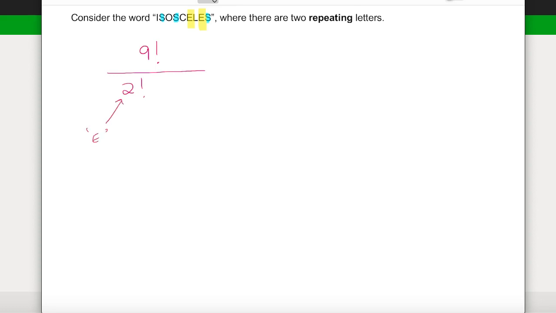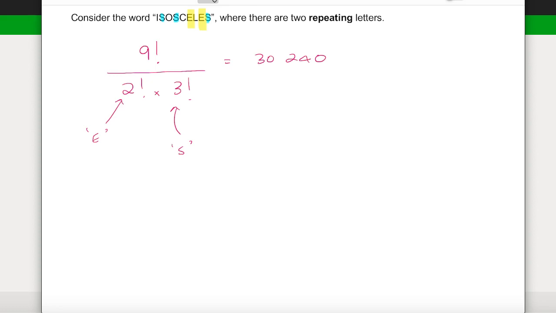This is for the repeated E's. And we're going to divide by the 3 factorial for the repeated S's. So our original 9 factorial is reduced by dividing by what would be 12. So this reduces our arrangements to just 30,240.